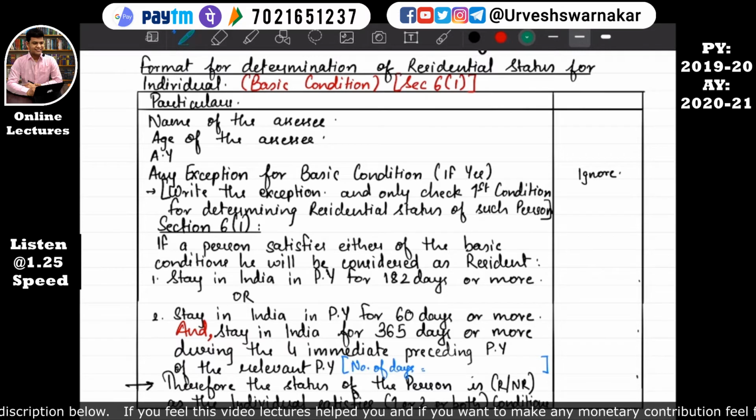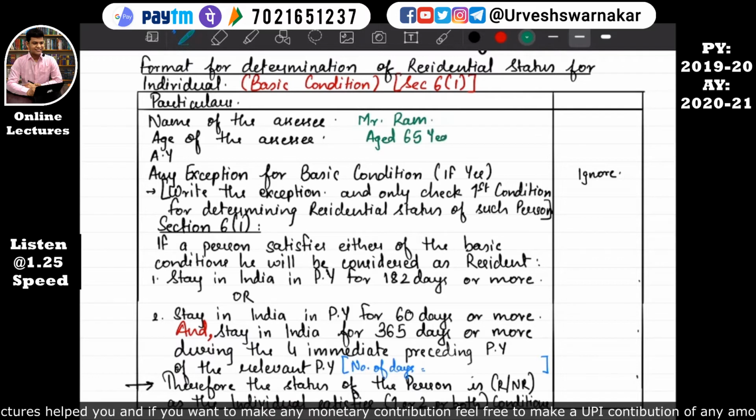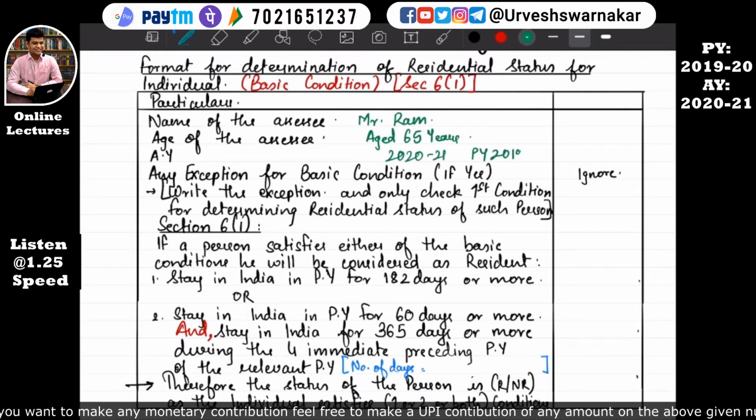Okay, Mr. Ram, aged 65 years, for the assessment year 2020-21, that is previous year 2019-20, has stayed in India for how many days? Only 70 days. So we'll write here he has stayed in India for 70 days.